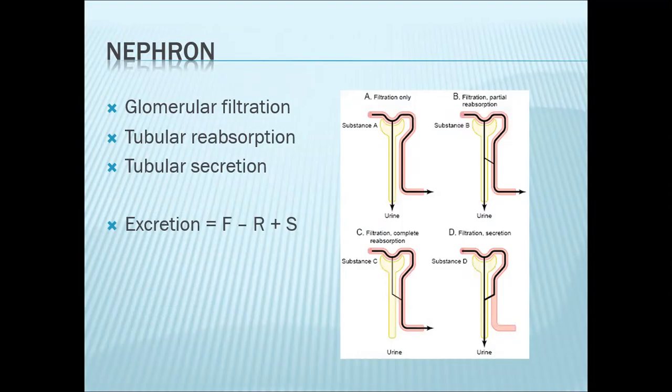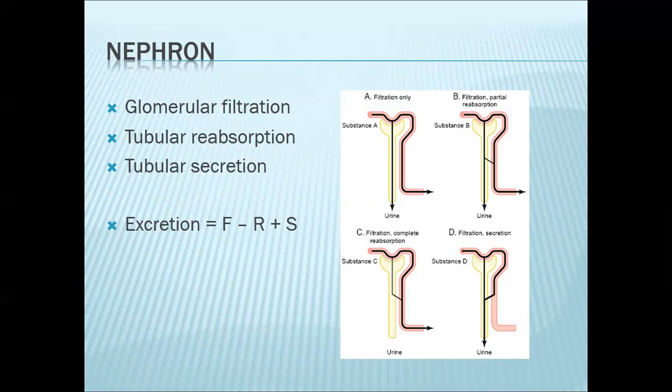When we talk about renal handling of a particular substance, this is simply these three processes: filtration, reabsorption, and secretion. So for example, if you look at substance A, how is substance A being handled? Substance A here is simply filtered. It is not secreted. It is not reabsorbed. So when you get a urine sample, of course, substance A will be present in your urine. A classic example of this would be inulin.